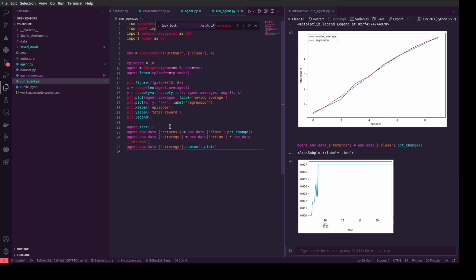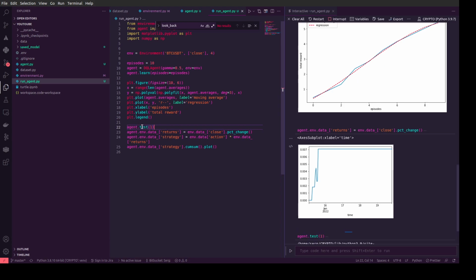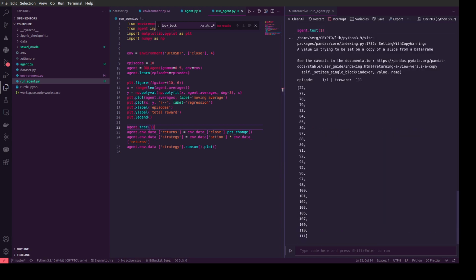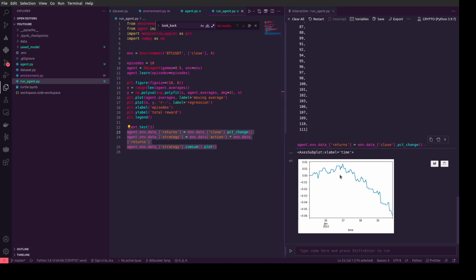And for test you also could run this method like here, and we need to indicate that it would be 1. Okay, let's see what happens, and let's run for test. And you see we couldn't learn this algorithm because we have a very small number of episodes, but run for multiple episodes. But I already have this model for 100 episodes.